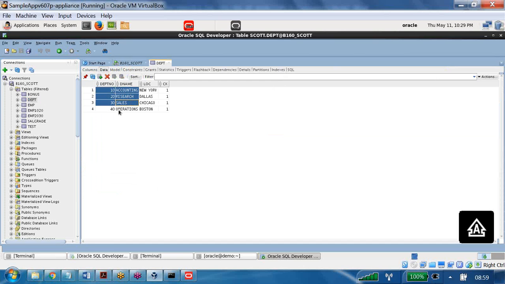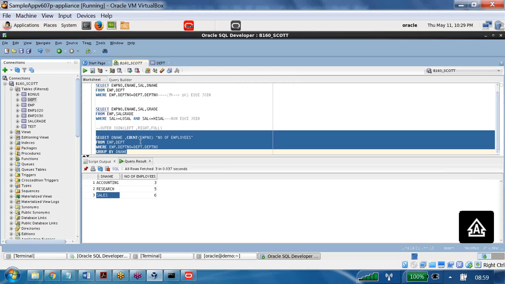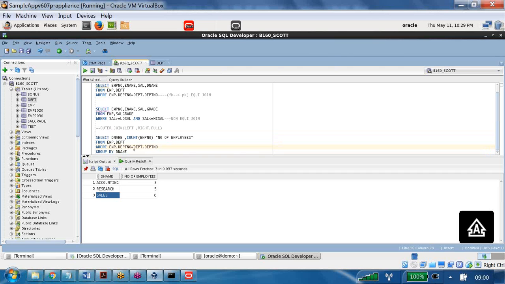What is missing? 40, operations. Here, for 40, do we have any employees? No. That's why 40 is missing. But my goal is, even though there is no employee, I want that department name over there. So I want all the values of the department, so I need to put the plus symbol here.